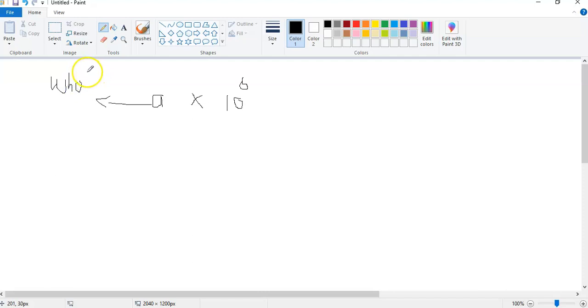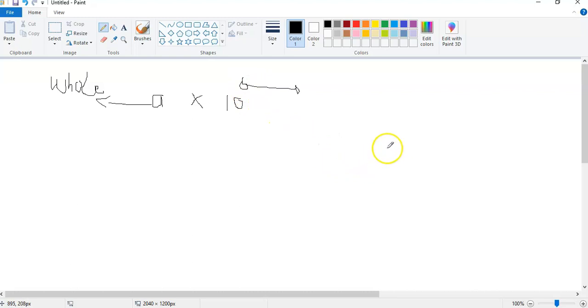Okay, the whole number of it, not in decimal, the whole number. And the exponent depends on how many times you move the decimal in order for you to get the whole number. So if you move it 10 times, here it's going to be 10. If you move it 2 times, here it's going to be 2. If you move it 4 times, here it's going to be 4, and so on.